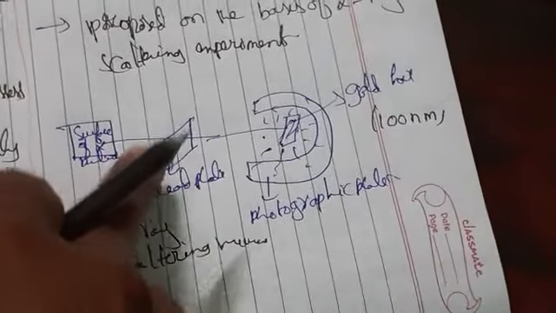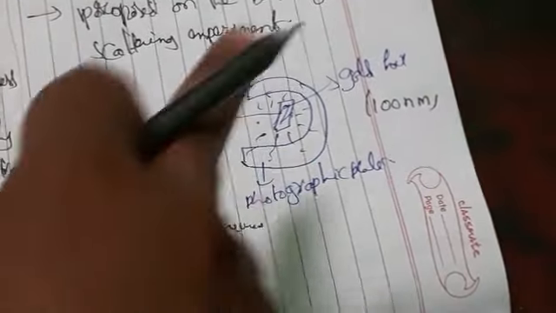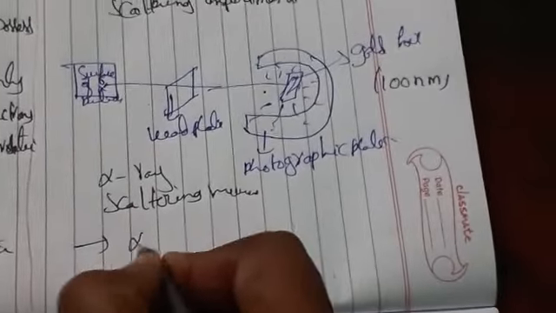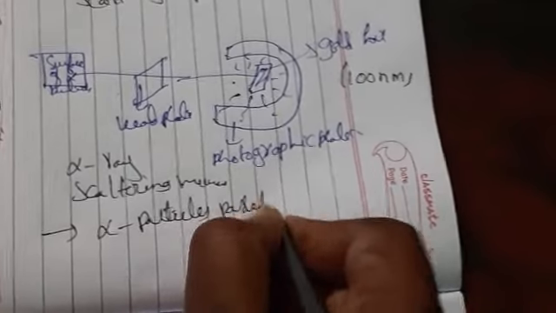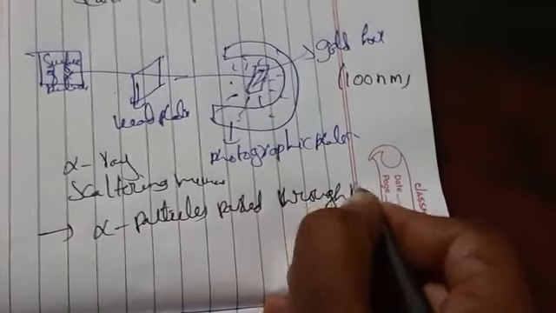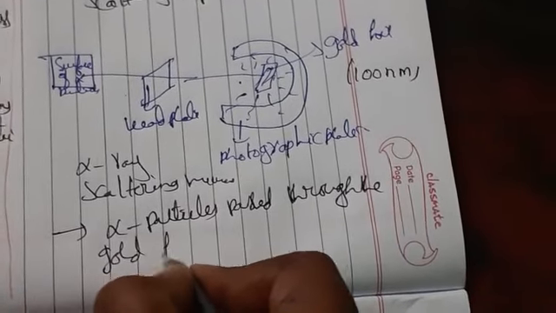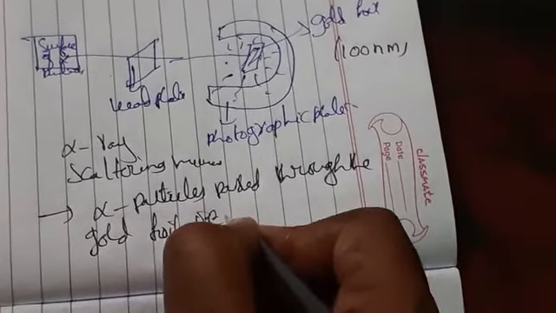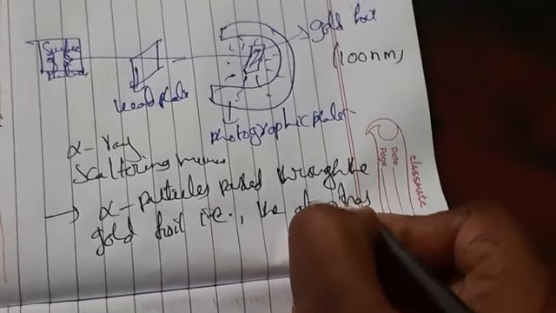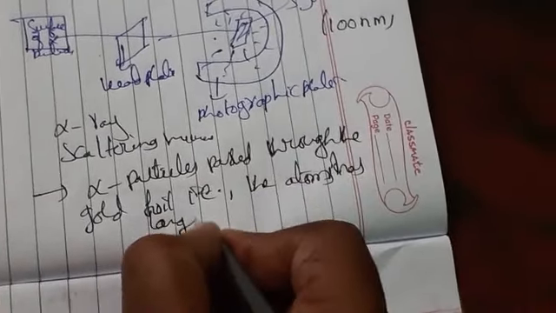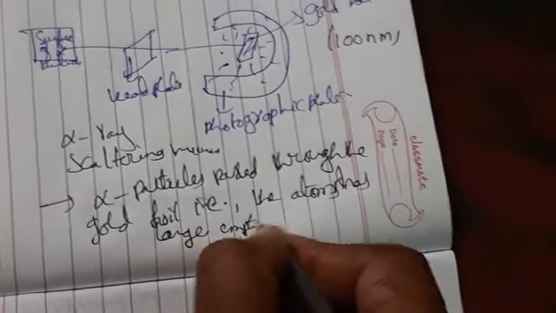Okay, so a few of the alpha particles were scattered. By this experiment, we can say that most of the alpha particles pass through the gold foil, which means the atom has large empty space.